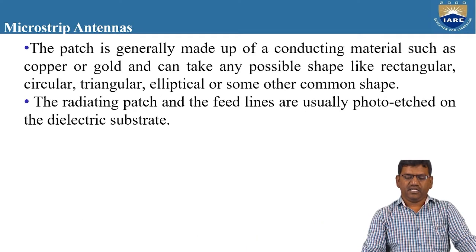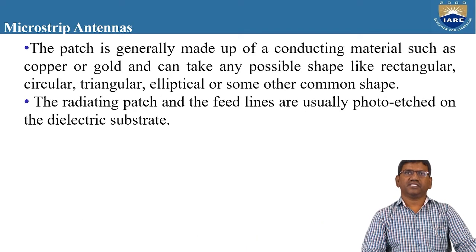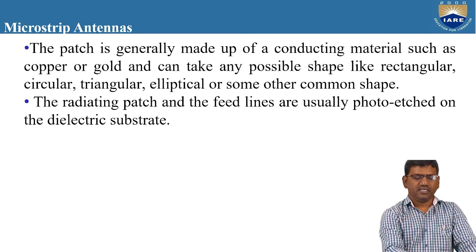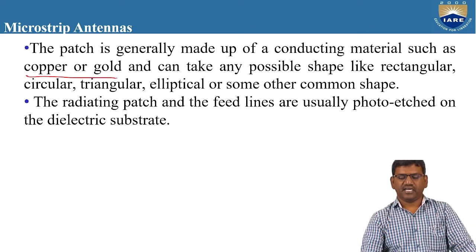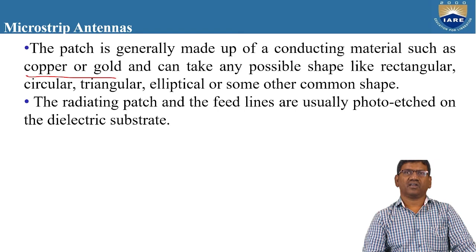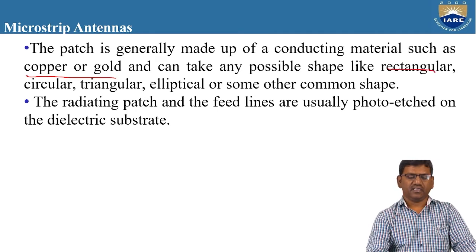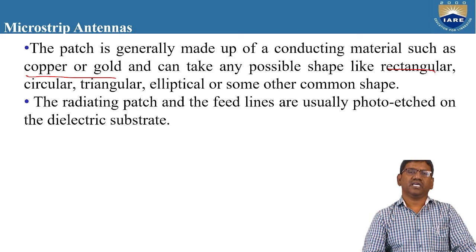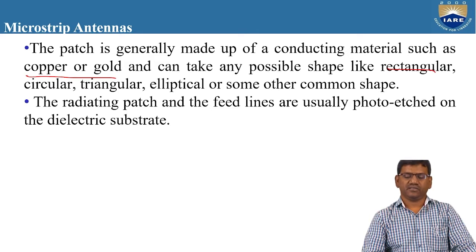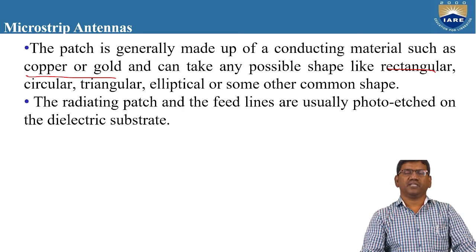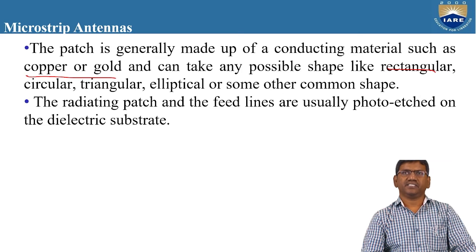The patch is generally made up of a conducting material such as copper or gold, right? The patch antenna is made up of a conducting material such as a metal or copper or gold, and can take any possible shapes like rectangular, circular, triangular, elliptical, or some other common shape. So whatever the shape may be, the four features are common to be remembered for designing a patch antenna.